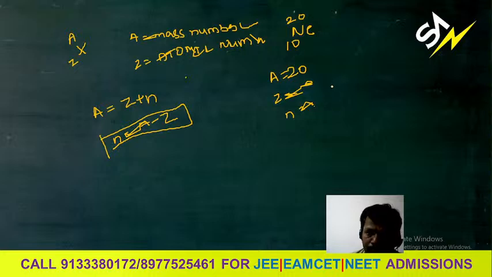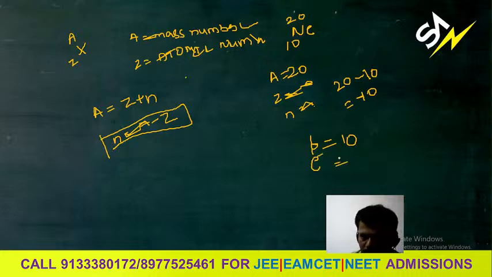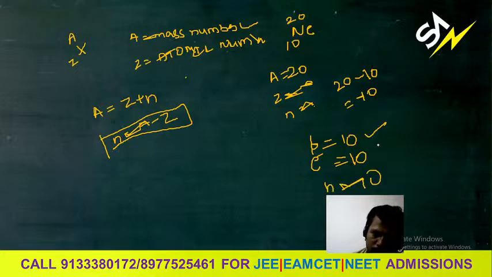That means A is equal to 20, minus Z, which is 10. So the number of neutrons is 10. The number of protons is 10, the number of electrons is equal to the protons, 10, and the number of neutrons is also 10. In this case, all are the same. This is the neutral atom.